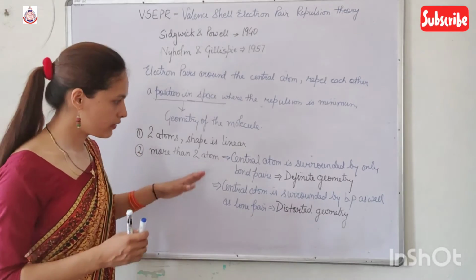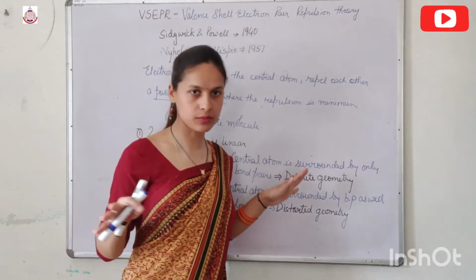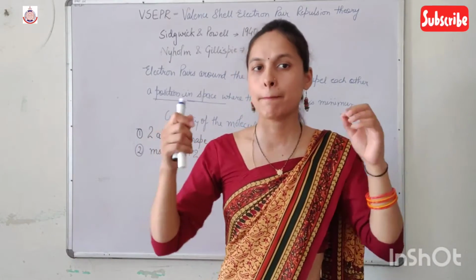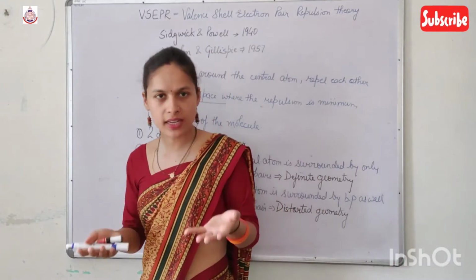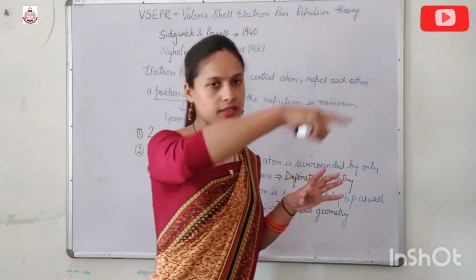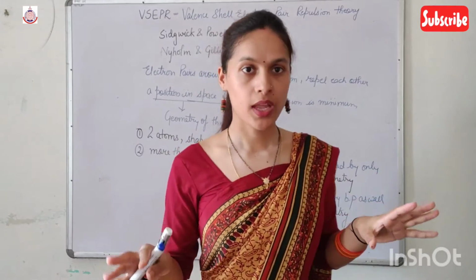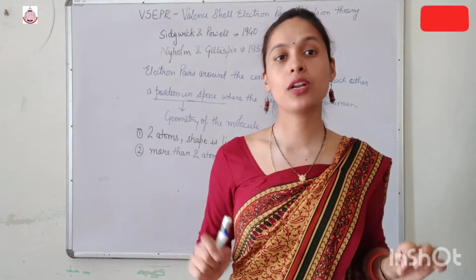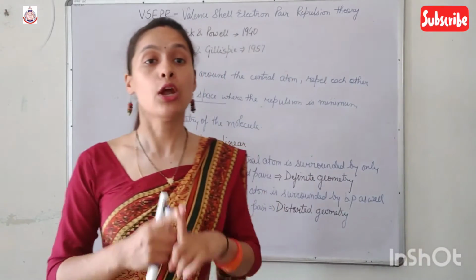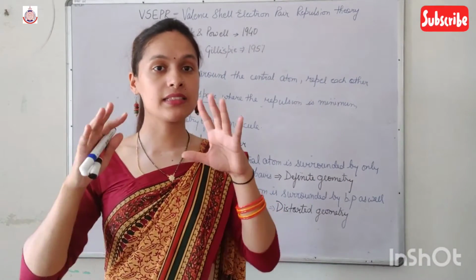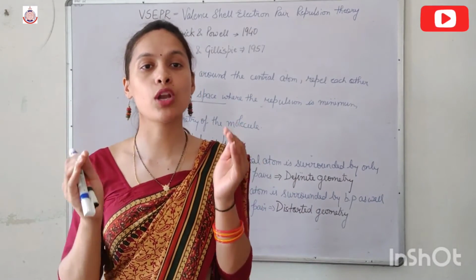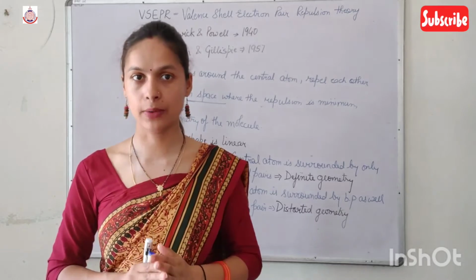Clear? So whenever we have two atoms in a molecule, the shape is linear because one is here and one is here. But if we have more than two atoms, then one atom behaves as a central atom and other atoms are present around that particular central atom. If the central atom is surrounded by only bond pairs, then there is equal repulsion between all the bond pairs, as a result of which the molecule occupies a definite geometry.